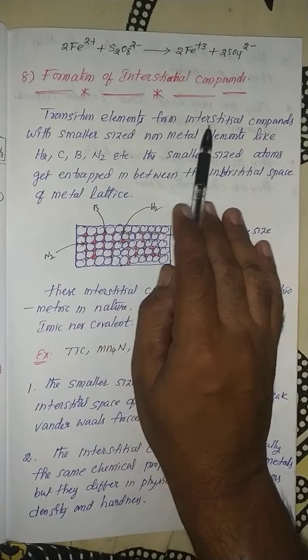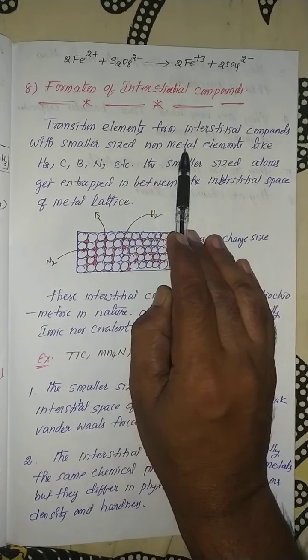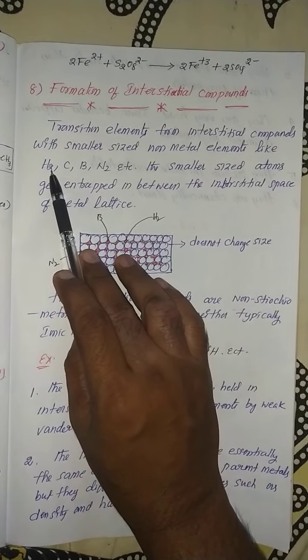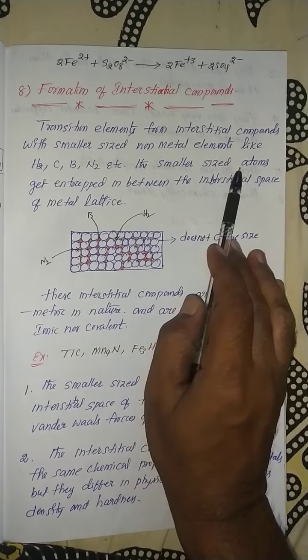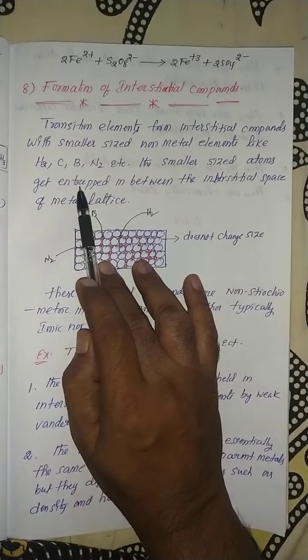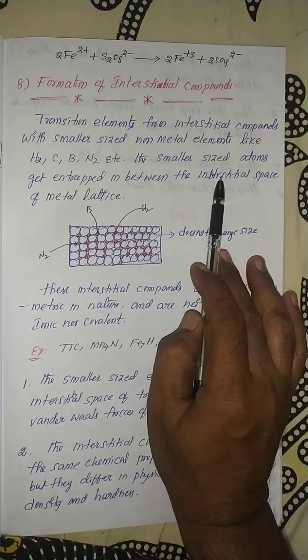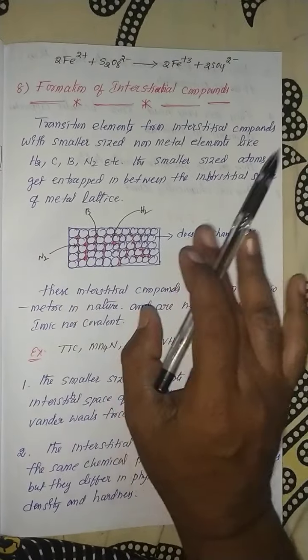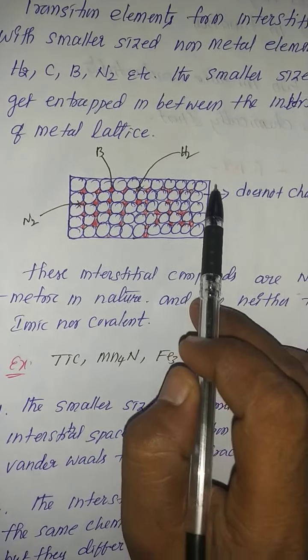Transition elements form interstitial compounds with smaller-sized non-metal elements like hydrogen, carbon, boron, nitrogen, etc. The smaller atoms get entrapped in the interstitial space of the metal lattice. Now I am showing the metal surface.